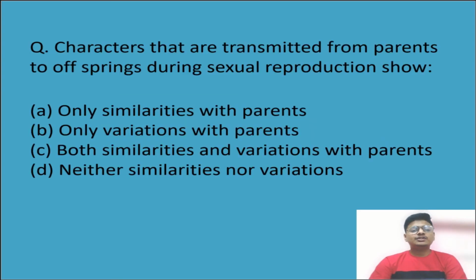Now see the question. Characters that are transmitted from parents to offspring during sexual reproduction show: A, only similarities with parents; B, only variation with parents; C, both similarities and variation with parents; D, neither similarities nor variation. So the answer to this question will be C. Okay students, the answer is C. Note it down.